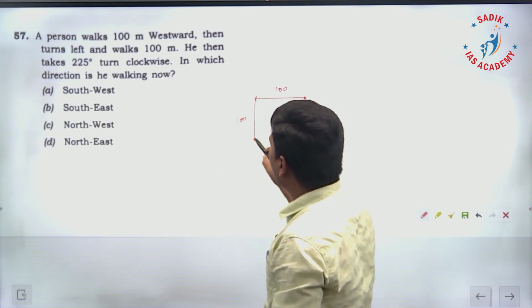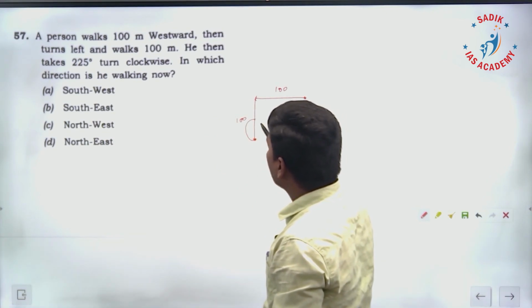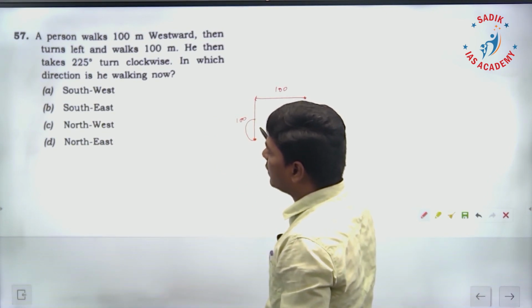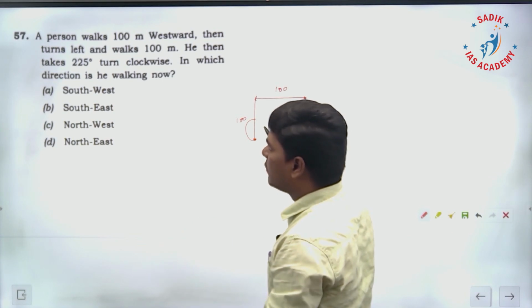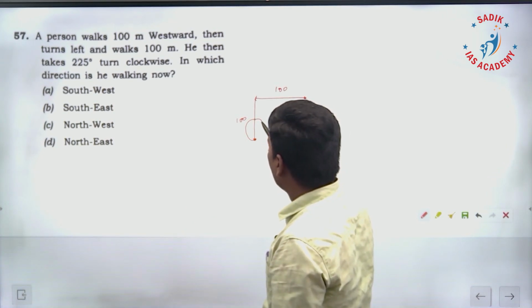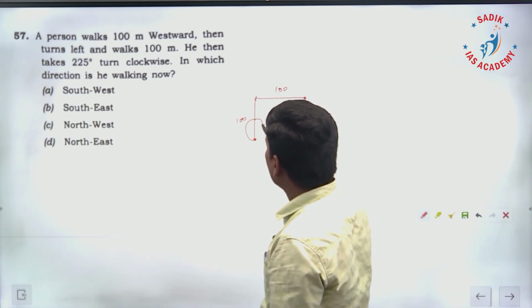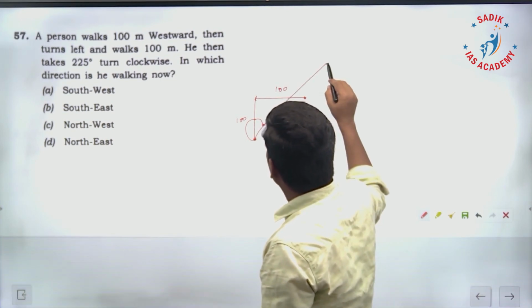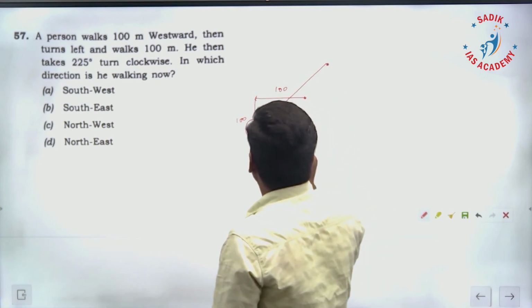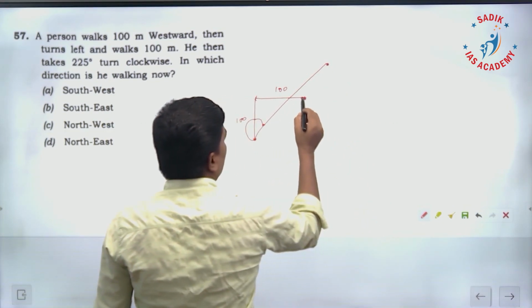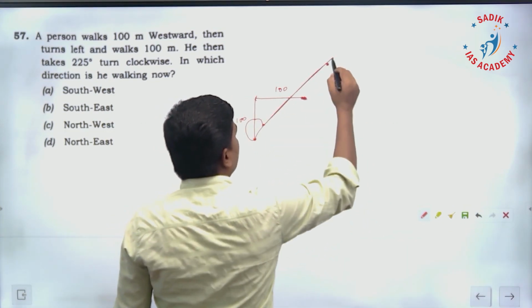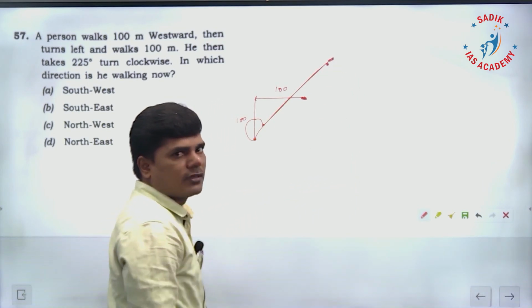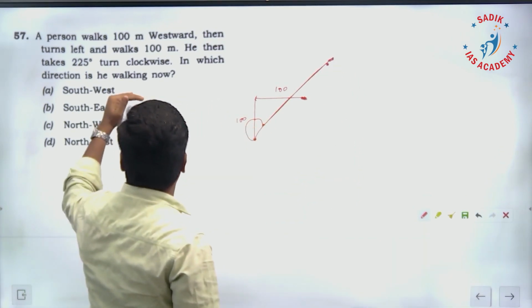From here, if it goes here, that's 180, then 180 plus 45, that is 225, that means here. Now if he walks straight in this direction, with respect to the starting point, he is going to walk in the northeast direction. That's what they are asking.